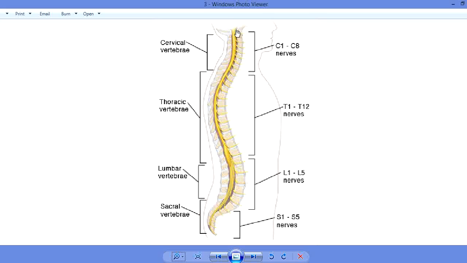So in the somatic nervous system, the neuron or the fiber may arise from any region of the spinal cord, but that will not be connected with any other neuron. That neuron will not form any ganglion. That neuron will directly go to the specific muscle and activate that muscle to contract.